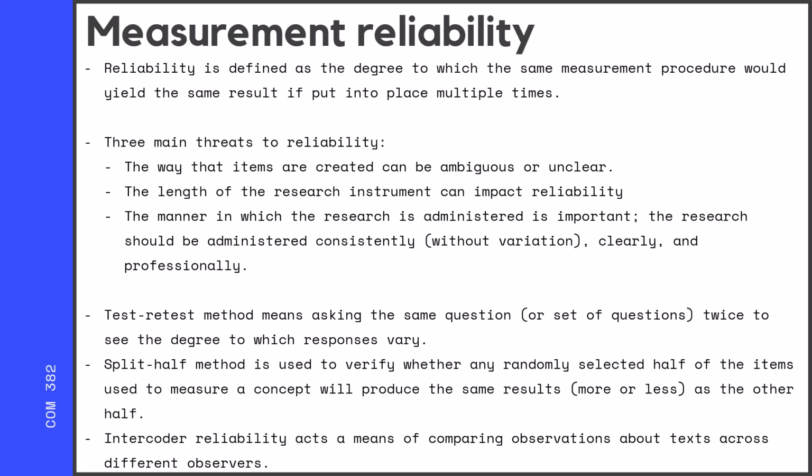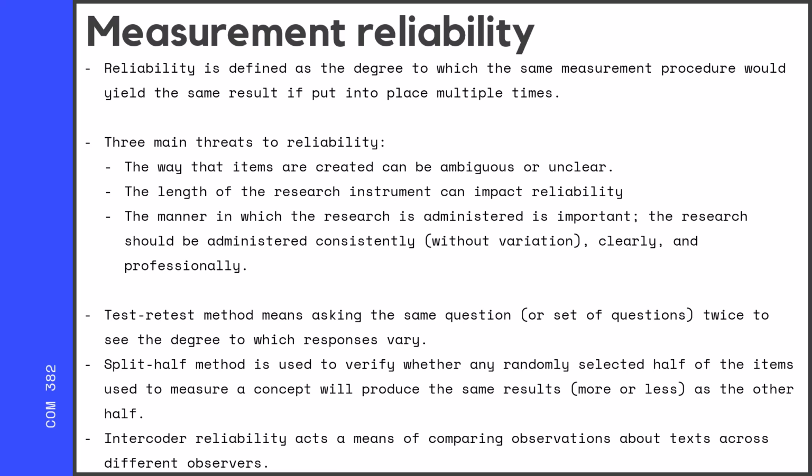The other thing we want to think about is reliability. So you know this word reliability. If they say, oh, so-and-so, that's a really reliable person, or oh, that's a really reliable car, it means that it works and we can count on it working. Measurement reliability is the degree to which the same measurement procedure would yield the same result if put in place multiple times.